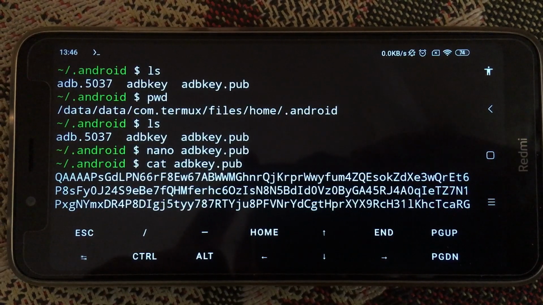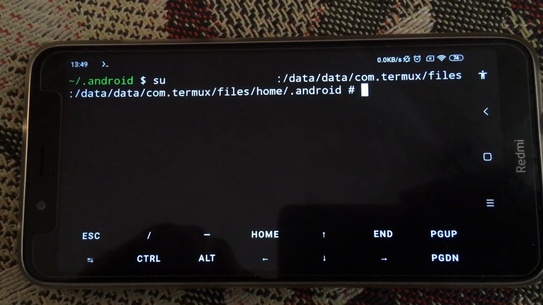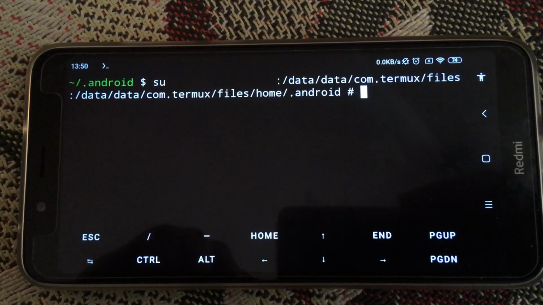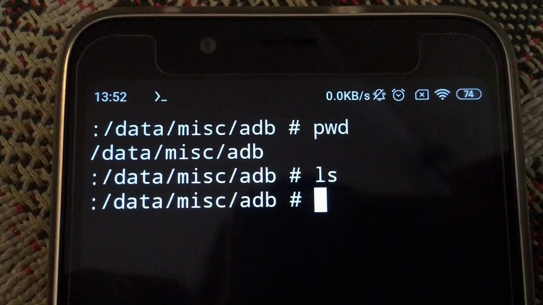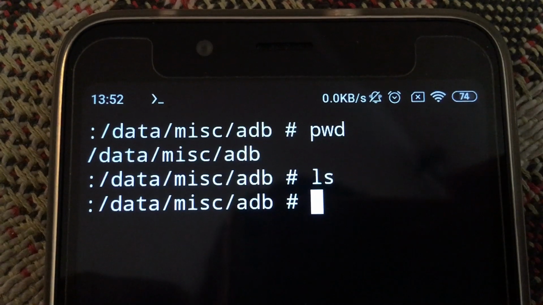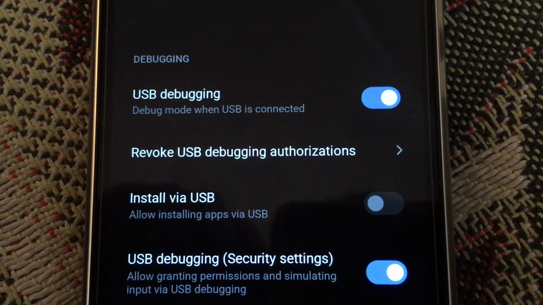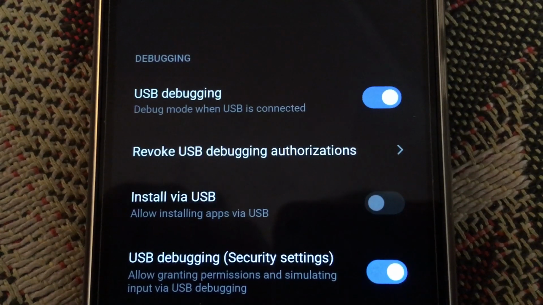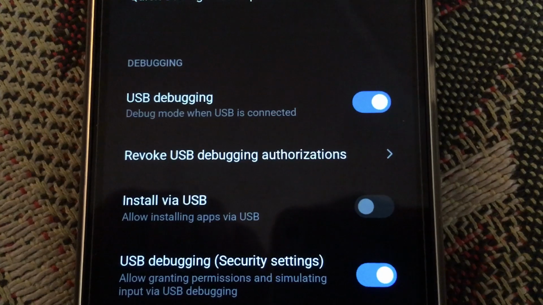I'm copying the full content of the public key, enabling su to perform the next operations under root privileges. Entered the data misc adb folder. There are no authorization keys. This is most likely because I pressed the revoke USB debugging authorizations button in the settings.